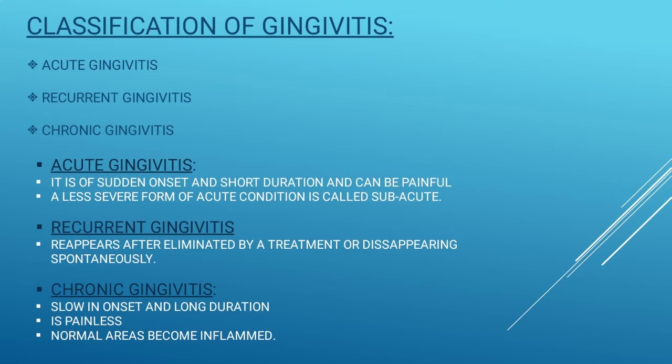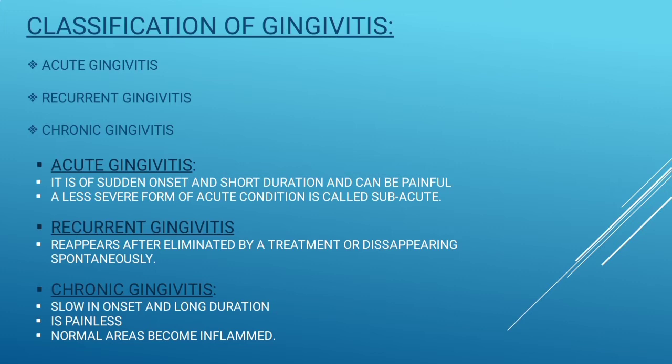You have to just learn that in acute, it's short duration and it is very painful. Then second is recurrent gingivitis, which reappears after elimination by a treatment or after disappearing spontaneously. And the third one is chronic gingivitis.